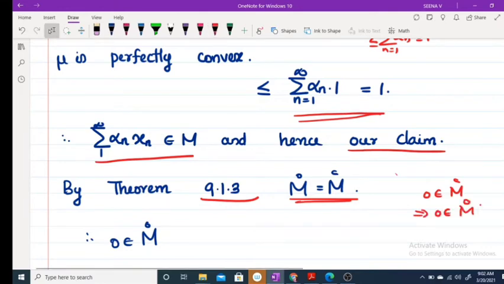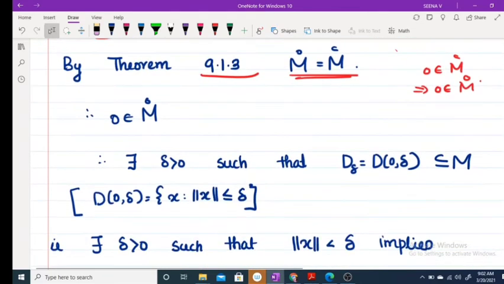So 0 belongs to M interior means what? There exists a delta greater than 0 such that D0 delta is completely contained in M. Now what is D0 delta? An open ball with the center at 0, that means the set of all x such that norm of x is less than delta.